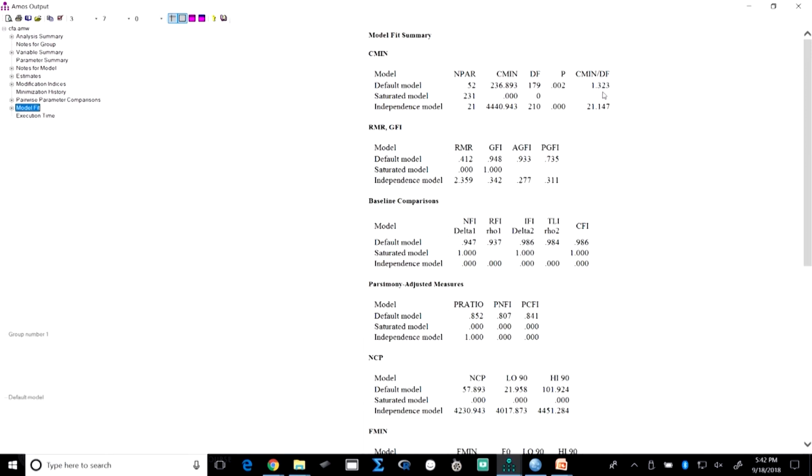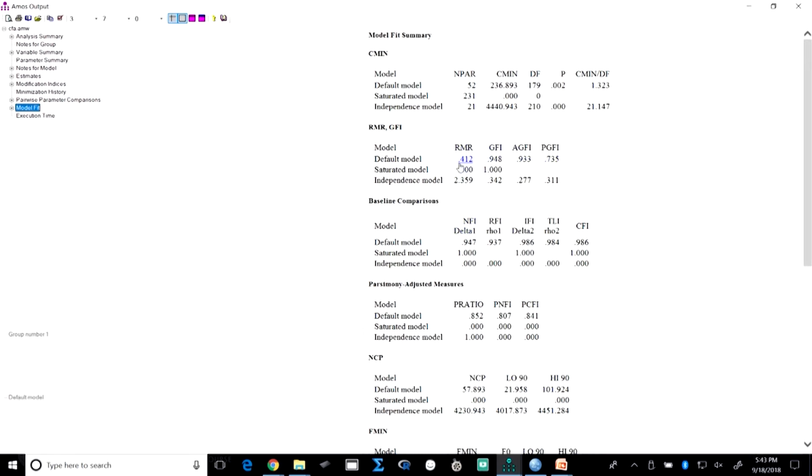Look at the chi-square by degree of freedom, it is 1.323, and look at the GFI, the goodness of fit index. This is what you need to report. When you write your research paper, you need to write that the chi-square by degree of freedom was this much, the GFI value, the AGFI value. You can take one from each.